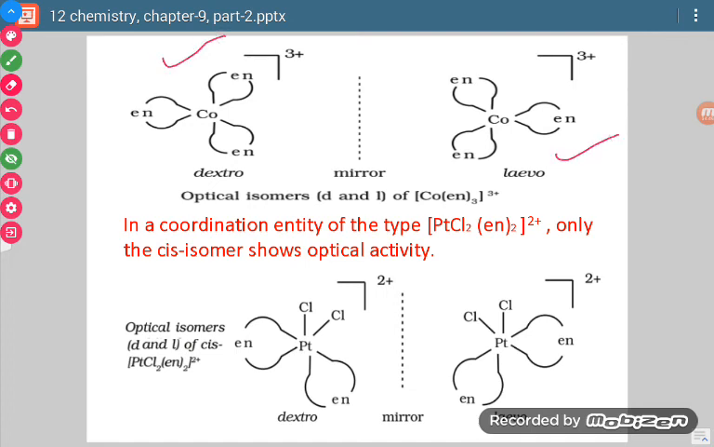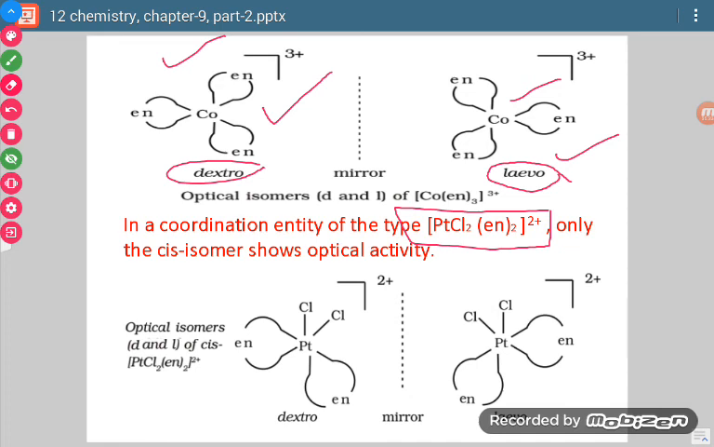Now if I lift this dextro form as it is and I keep it over the levo form, then it is not going to cover, nothing will get covered. We will be able to see all the 6 donor positions. So we will say that these 2 forms are non-superimposable mirror images. Since this form can rotate the plane polarized light towards right, it is D form or dextro form, and this one rotates the plane polarized light towards left, so it is levo form.